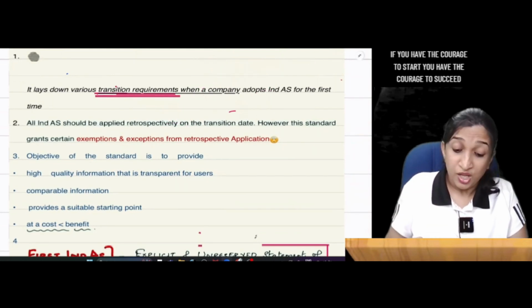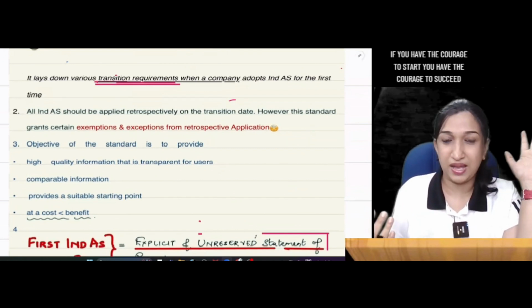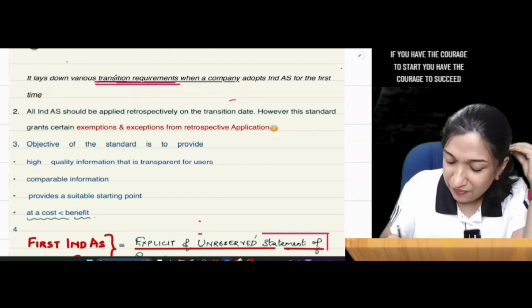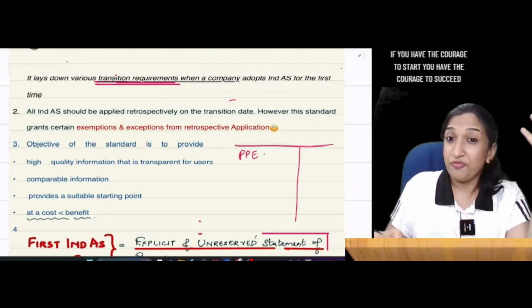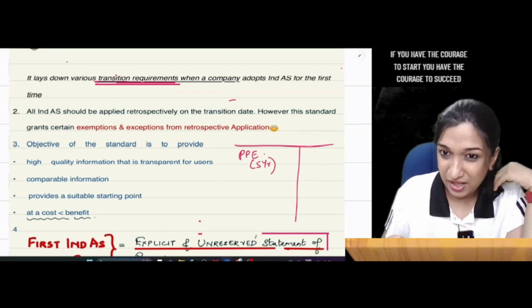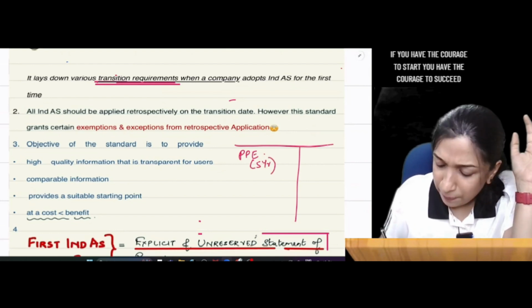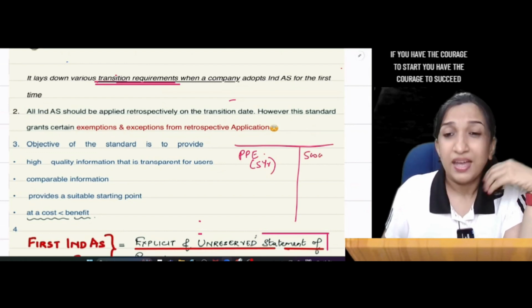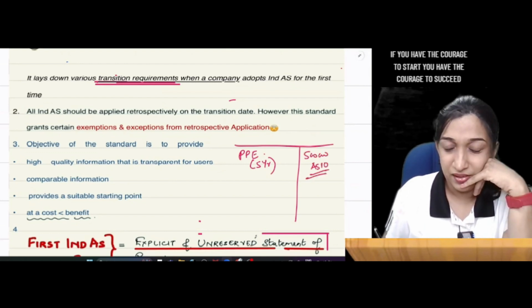Okay, clear. So how should I prepare the first Ind AS balance sheet? In the previous GAAP balance sheet, there is PPE. A 5-year-old PPE is there. We acquired this PPE 5 years back. So the PPE value is 5 lakhs as per Accounting Standard 10, AS 10, PPE.